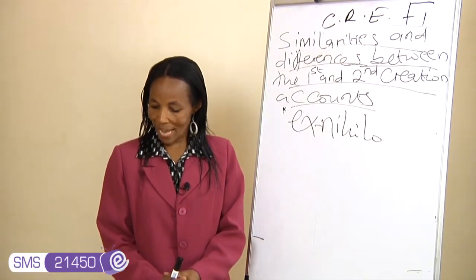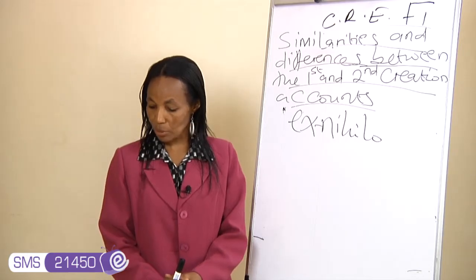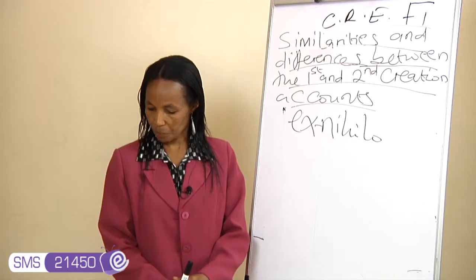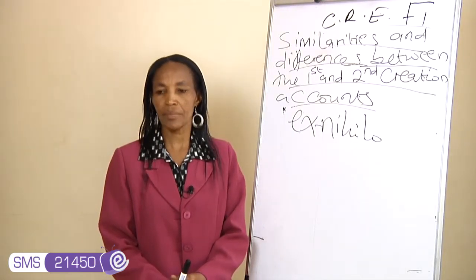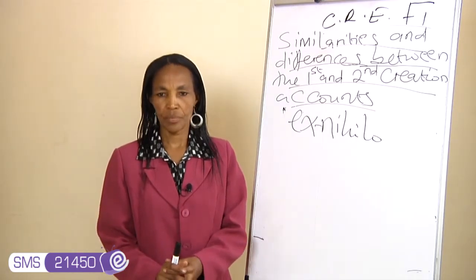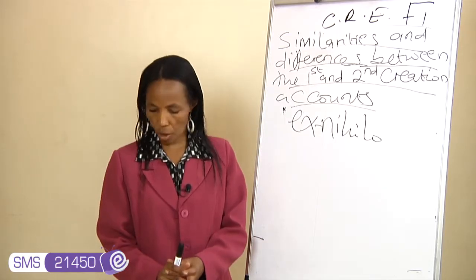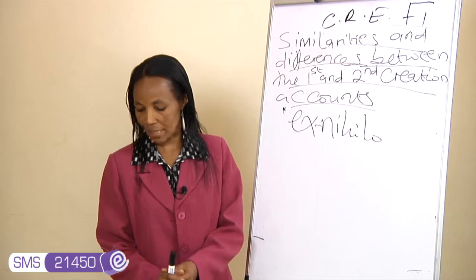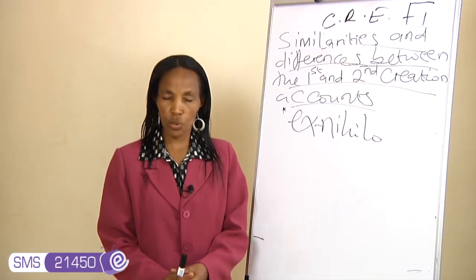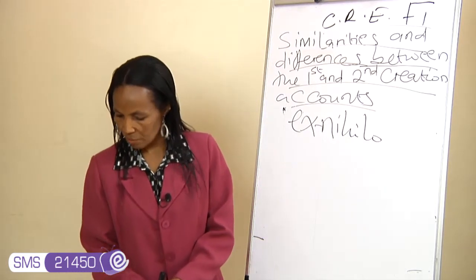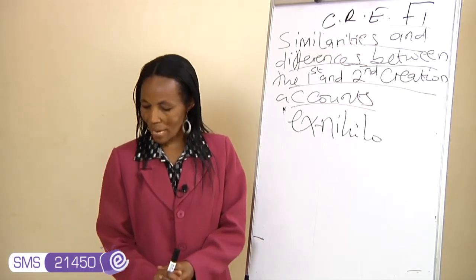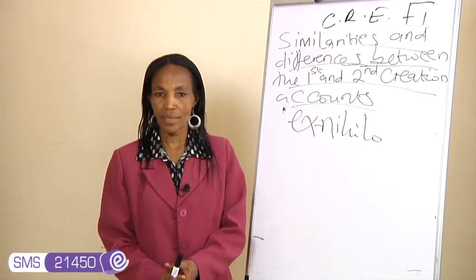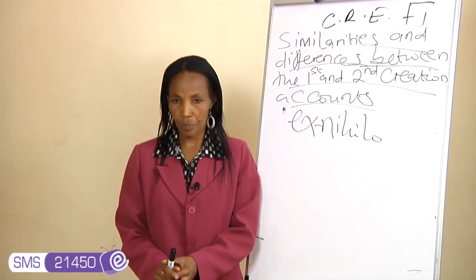Again, the last point. In the first creation account, God involved the members of the Holy Trinity. God the Father was there saying the word, the Holy Spirit hovered over the waters, and the word was Jesus. That is how the Holy Trinity is involved in the first creation account. Whereas in the second creation account, we only see God the Father doing the work.